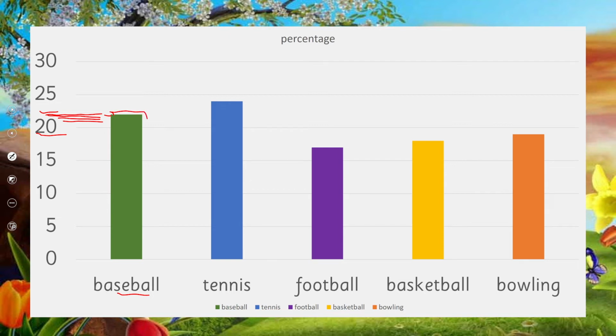The same data that we represented on a pie chart. So tennis is 24, and football 15, 18, 16, basketball and bowling. That is the same data. These are the games we have given, and there we have shown the percentage, how much data we are going to represent on the bar graph.